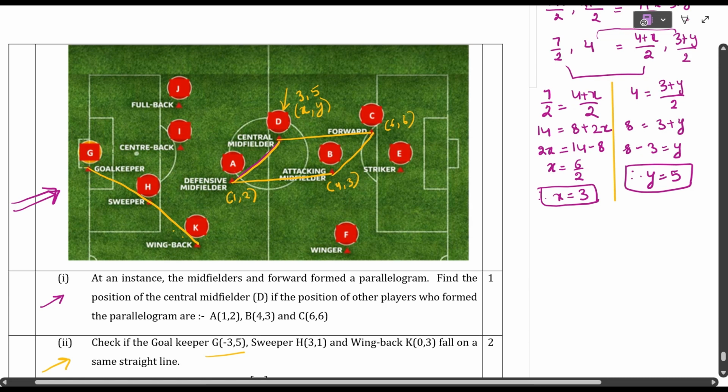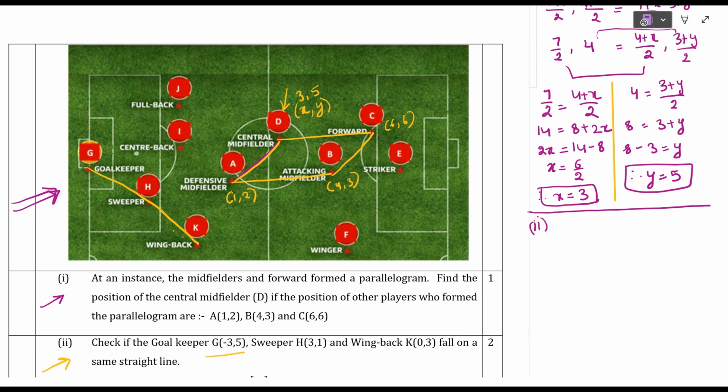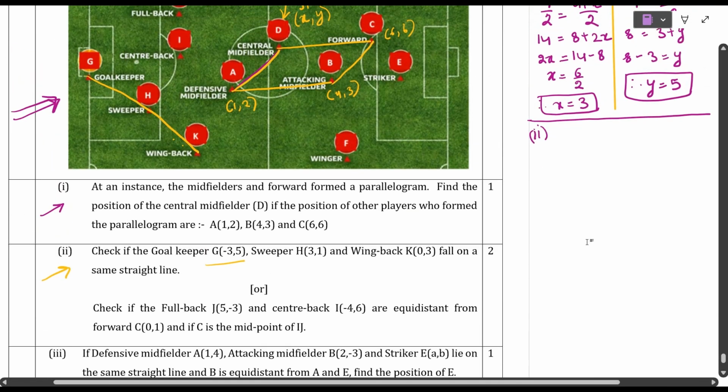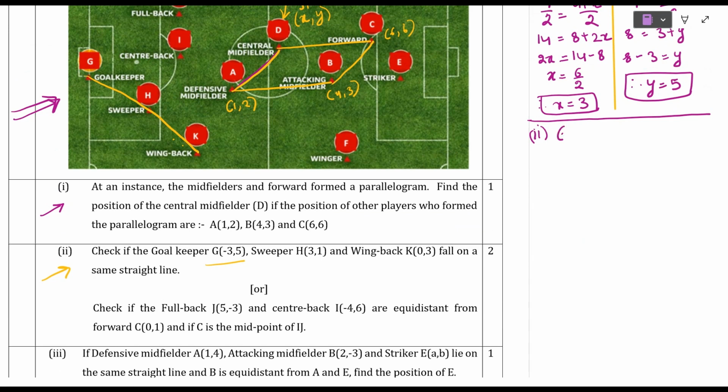Now let us do the second bit, students. G(-3, 5), H(3, 1) and K(0, 3). We have to check whether these three lie on the same line or not.